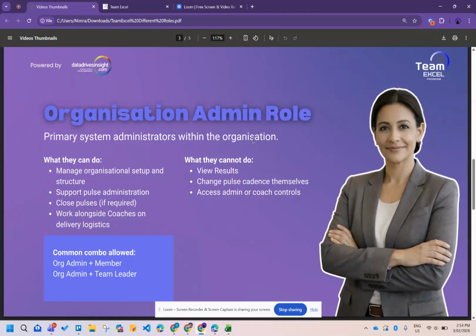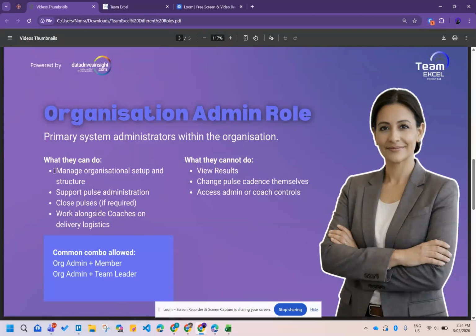Now let's view the organization admin role. Who is an organization admin? They are primary system administrators within the organization. They are always internal resources who are looking after the smooth delivery of the Team Excel program. They can be in human resources as well.